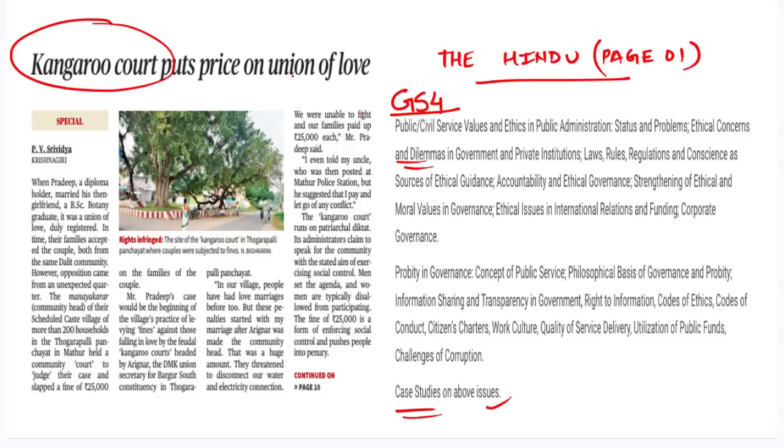Despite this, their marriage was objected by the society, and accordingly, the kangaroo court delivered a verdict whereby it levied a fine of 25,000. The kangaroo court was organized by the head of Manya Karar community, which comprises approximately 200 households. Another thing to understand here is that in this case study, not only the parents were supportive of the marriage, but also both boy and girl belong to the same community. We'll now try to understand what are the various ethical issues that are involved in such a case.